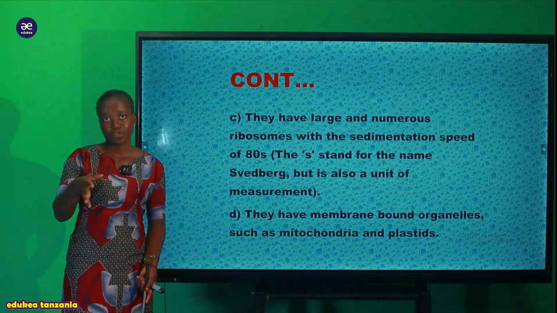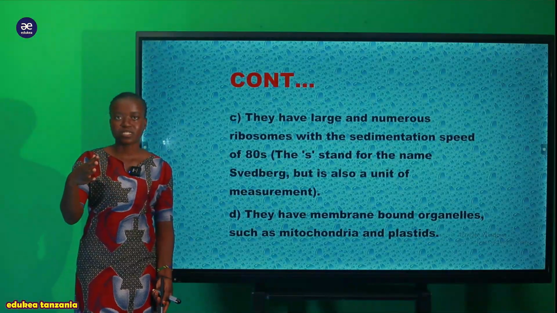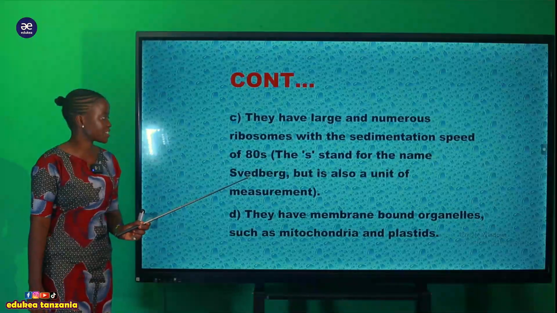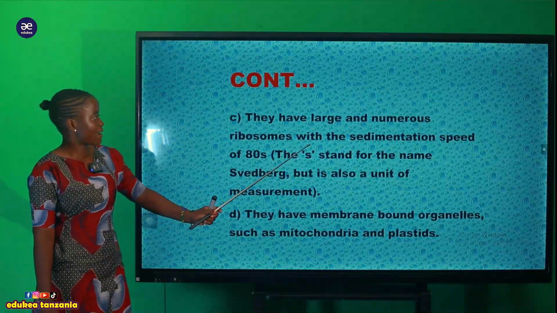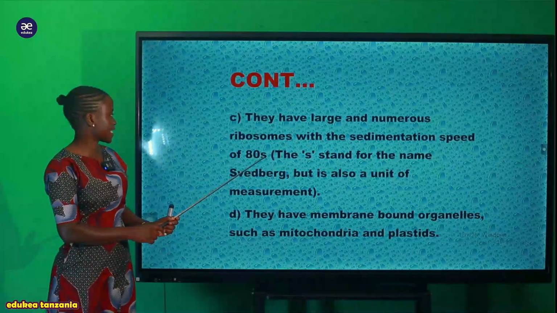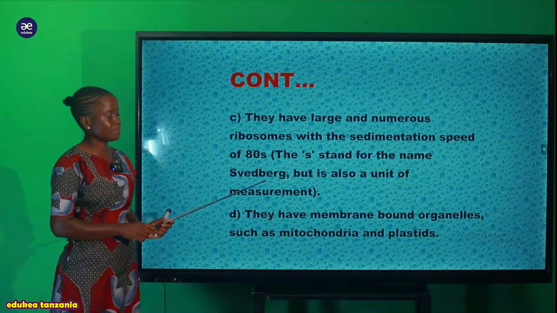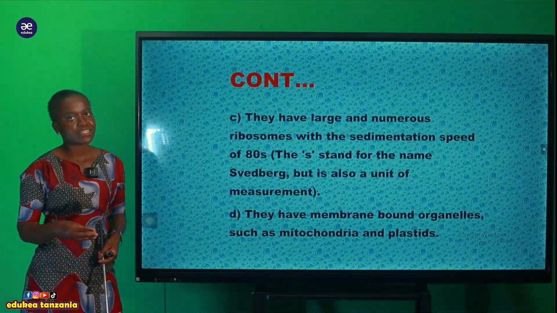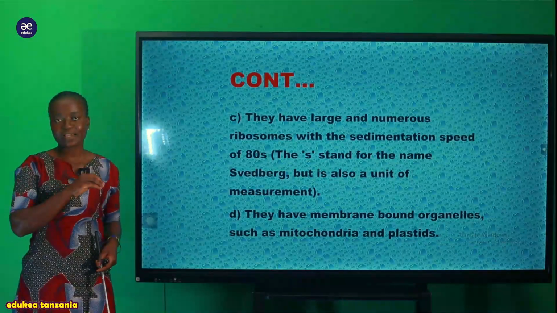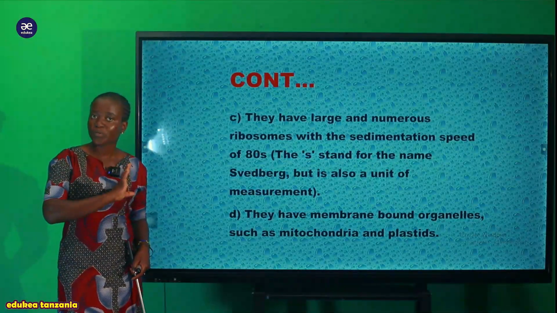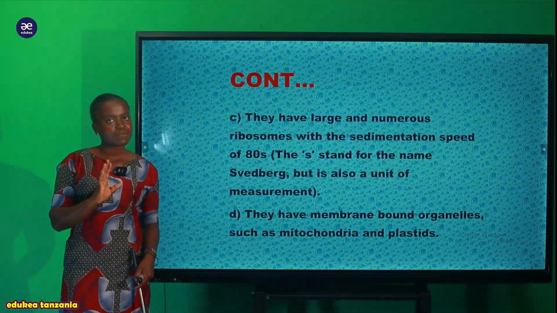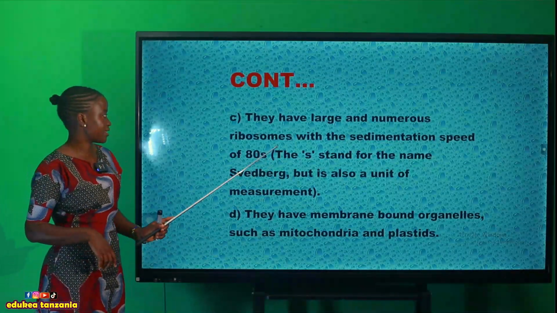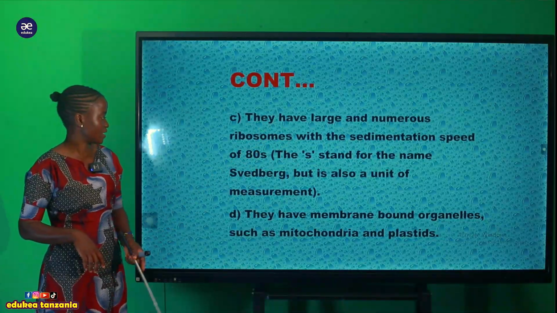We have different kinds of units of measurement, for example, centimeters, meters, kilograms, and so on. But this Svedberg is abbreviated as S. So when we write S here, we mean Svedberg. So also within these eukaryotic cells they have ribosomes, but their ribosomes are both large and small. That is 70S ribosomes together with 80S ribosomes, as here you can see.